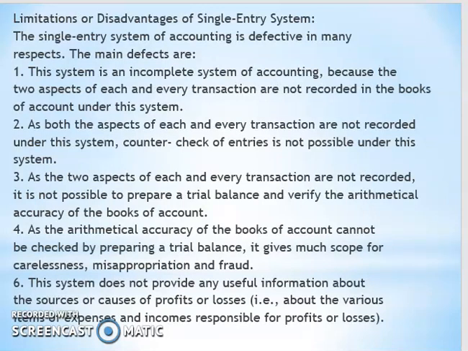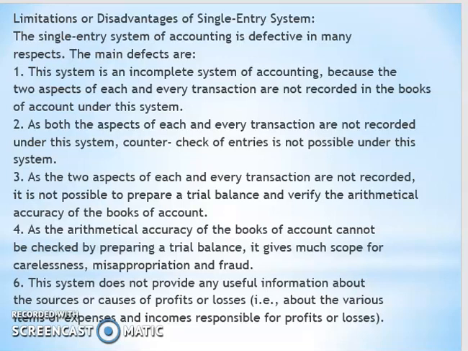What are the limitations and disadvantages of single entry system? This system is an incomplete system of accounting, because the two aspects of each and every transaction are not recorded in the books of account. As both aspects are not recorded, counter check of entries is not possible under this system.